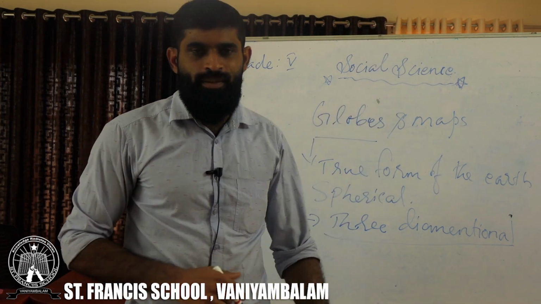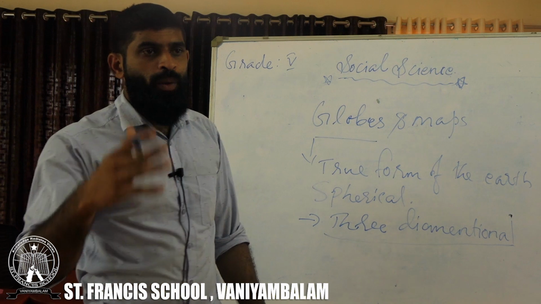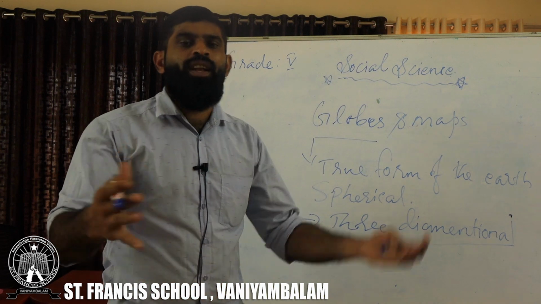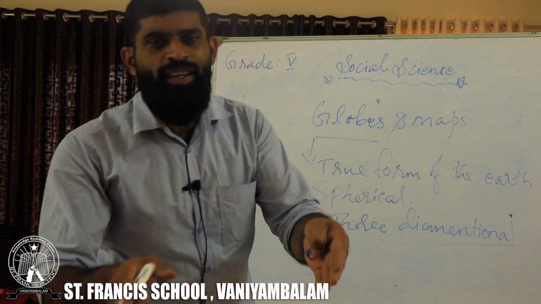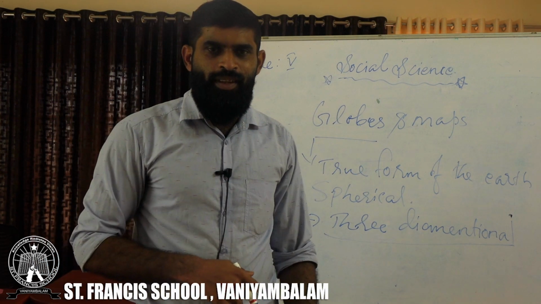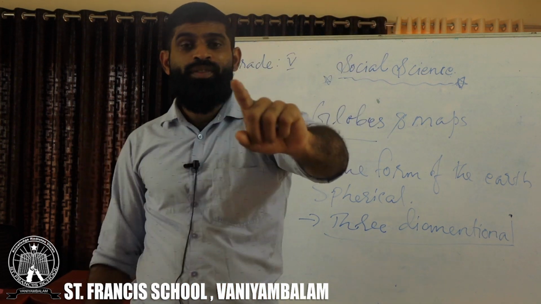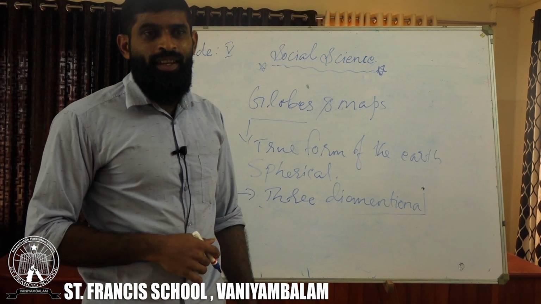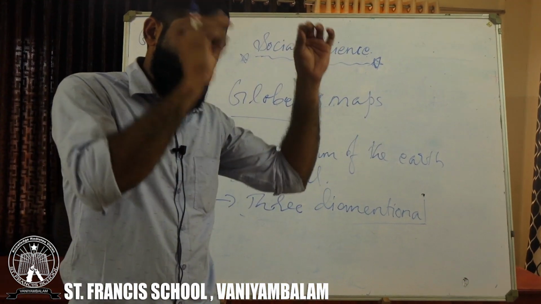United States of America, Germany, these nations you might have heard of, is it? How could you reach over there? It's not easy. And nearby you, imagine there is a well. Nearby your home there is a well, so you can easily find it. But at the same time, in the USA also there is a well. How can you find out? Either you have to go there, or you have to use some techniques. If you want to find a place easily on the earth's surface, we can use some techniques. How can we use the techniques to find a place on the earth's surface?